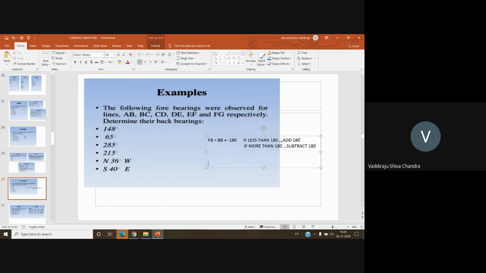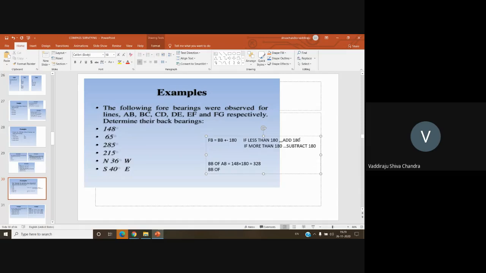So what is given here now? Fore bearing of line AB is 148. What is its back bearing now? Back bearing of AB is equal to 148 plus 180. How much? 328, sir. 328.